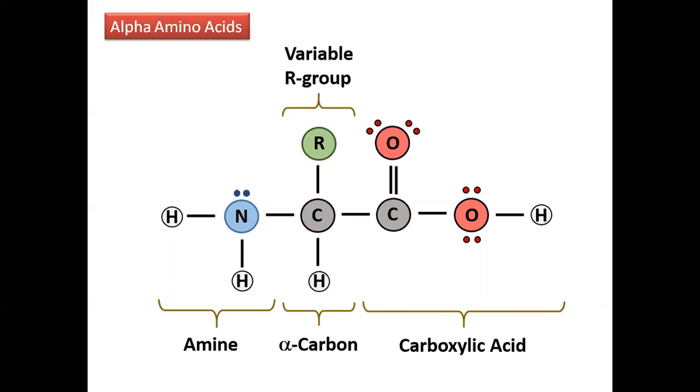In case of these alpha amino acids, on that alpha carbon atom, the amine group, the carboxylic group, and hydrogen are present. These three groups are fixed. Okay, so what is the change? The R group is variable. That R group changes and it forms the different structures for these alpha amino acids. But this NH2 group, COOH group and hydrogen on the alpha carbon atom are fixed, and this is the structure for alpha amino acids.